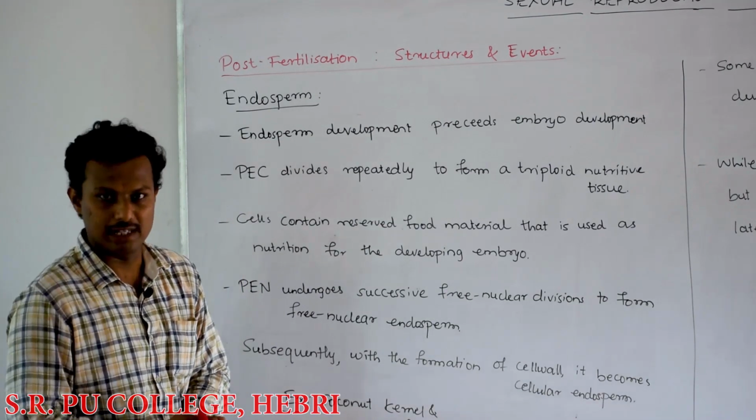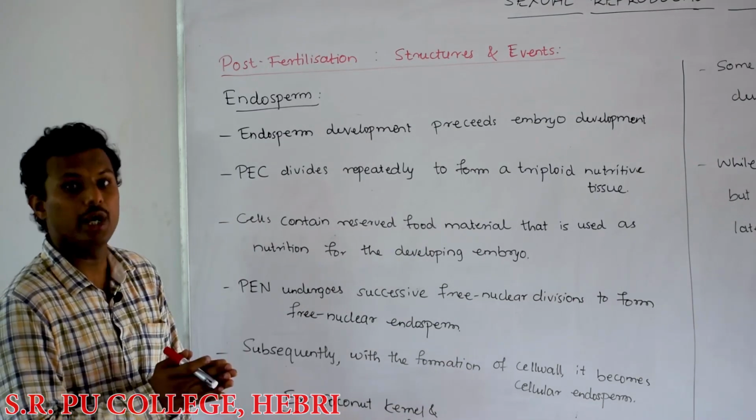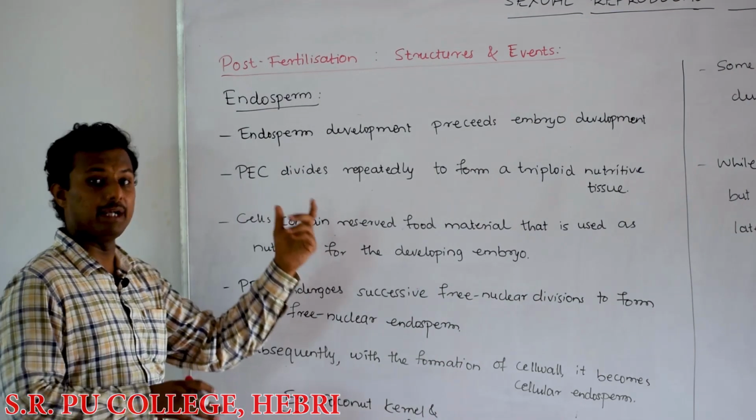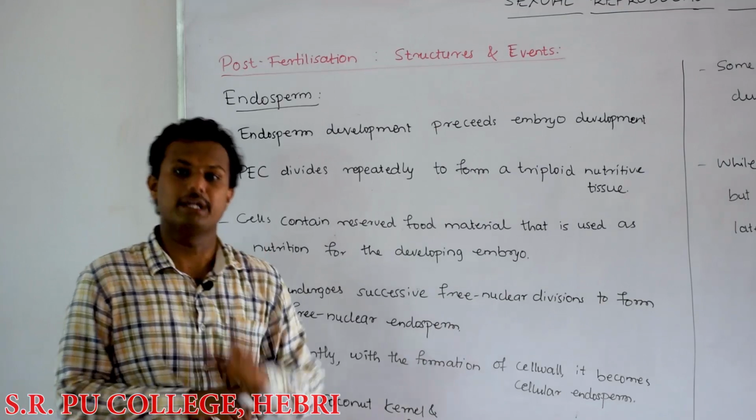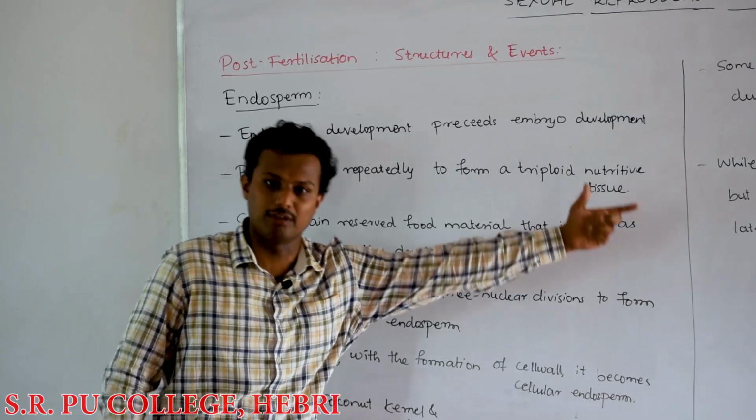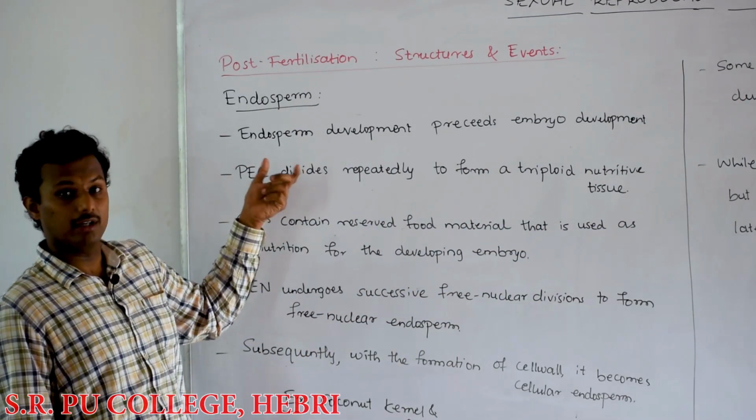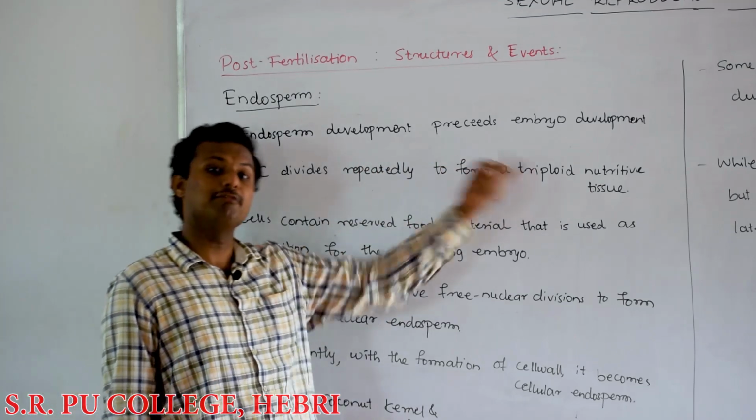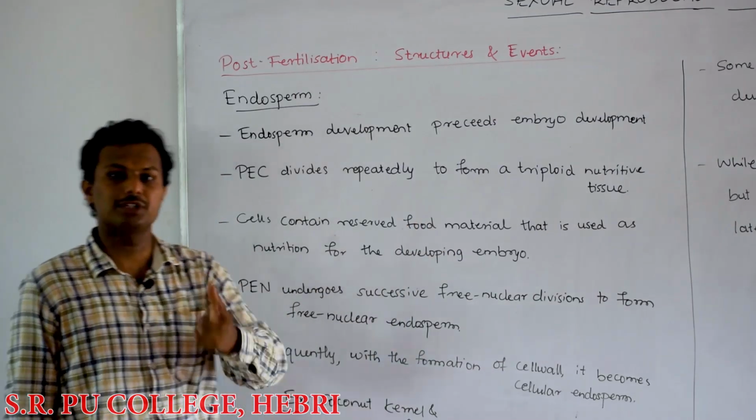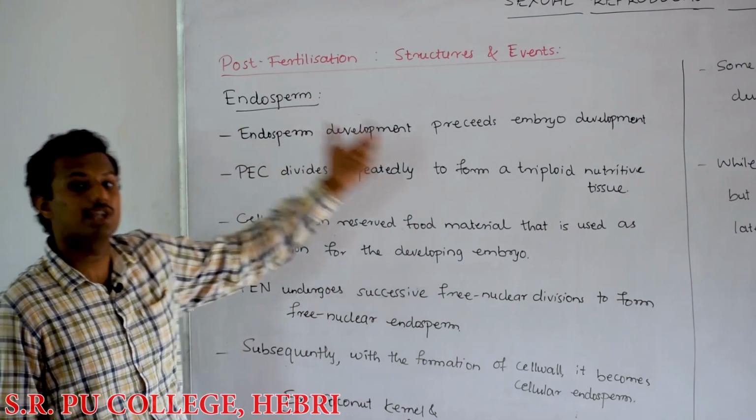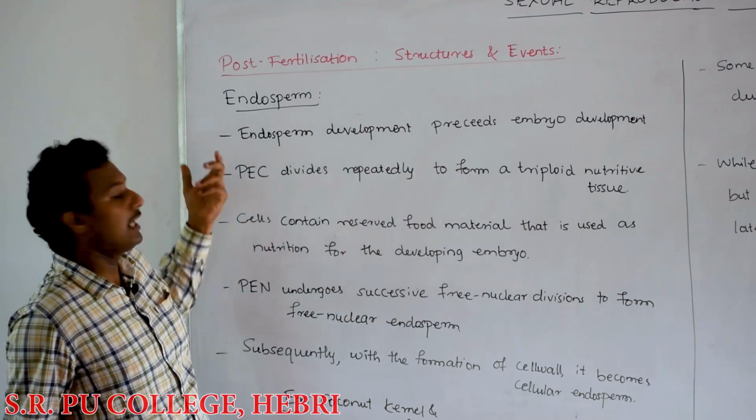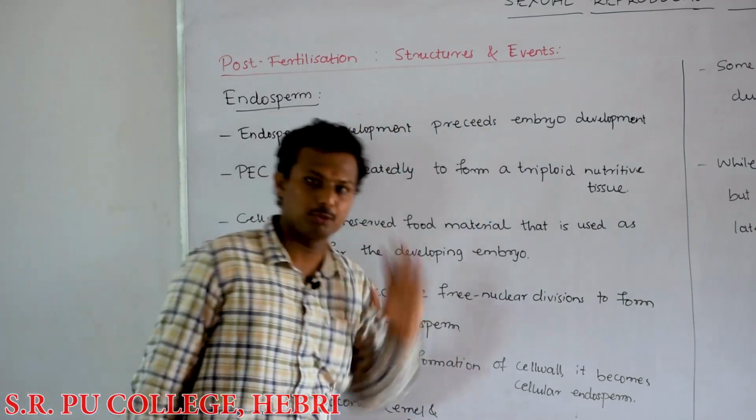This primary endosperm cell will later form a tissue, a triploid nutritive tissue, that is what is called endosperm. Endosperm development always takes place before the development of the embryo. This is one point to be noted here. Endosperm development precedes embryo development, which means the endosperm always develops before the embryo. This is because the embryo needs some nutritional support. Endosperm will nourish the growing embryo, and that is why the endosperm has to be produced first, and then the embryo can be produced.